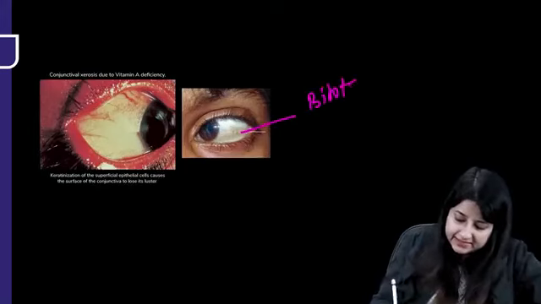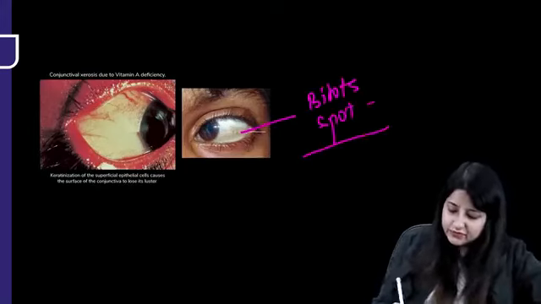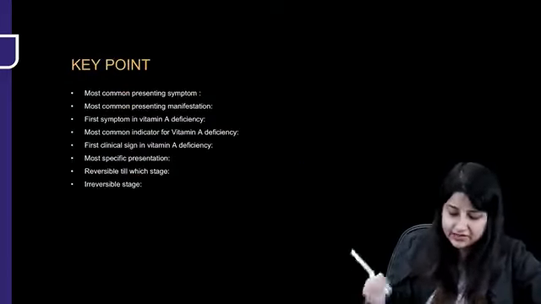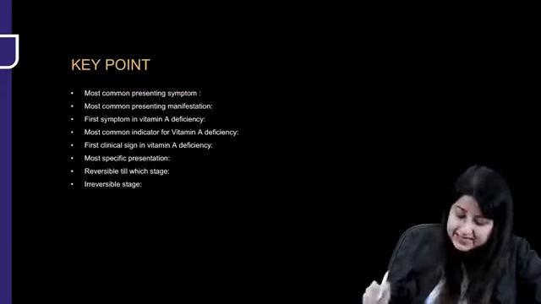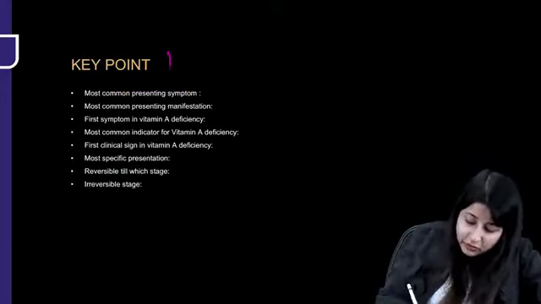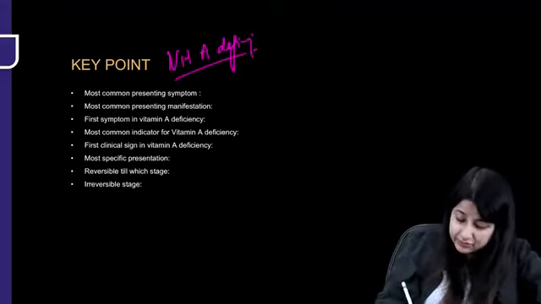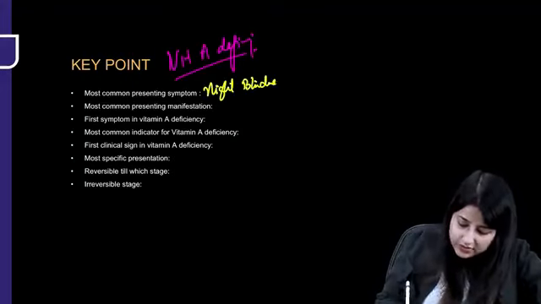This will also be discussed in image sessions. It is formed on the bulbar conjunctiva, palpebral side of the bulbar conjunctiva. These are key points for vitamin A deficiency which can come in your exam. So the most common presenting symptom, everybody, is night blindness. Then what is the most common presenting manifestation?